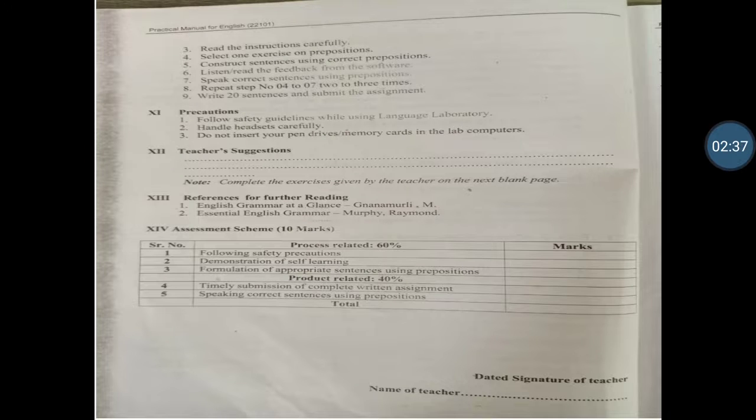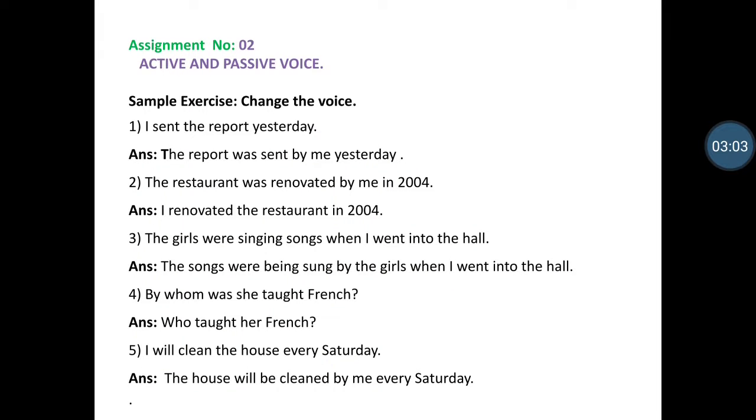Use instruction carefully. Select exercise on preposition. Construct sentence using correct prepositions. Change the voice. Speak correct sentences or change the voice. So students, we know the voice, active and passive voice. Okay. Here are some exercises given for changing voice.